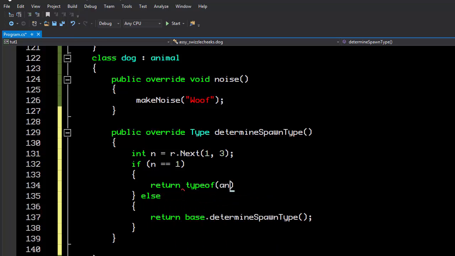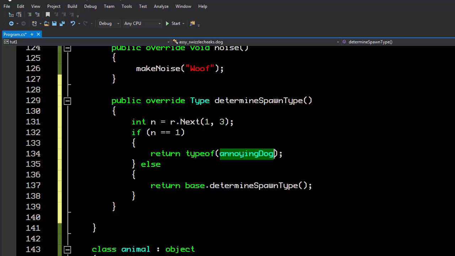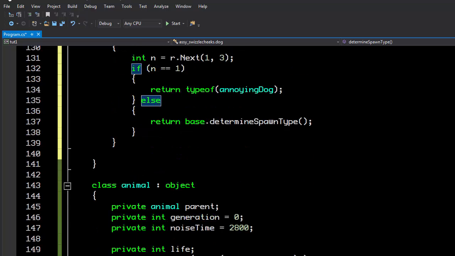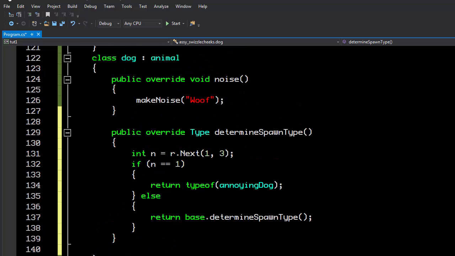We're going to return typeof annoying dog. The typeof operator basically takes the name of a type and turns it into a type object representing that type. This is a keyword in C# that's referring to this class, but typeof turns it into an object of type System.Type that points at annoying dog. So I can actually use it as an object within the code. So I'm telling it to dynamically change the type of what's created.